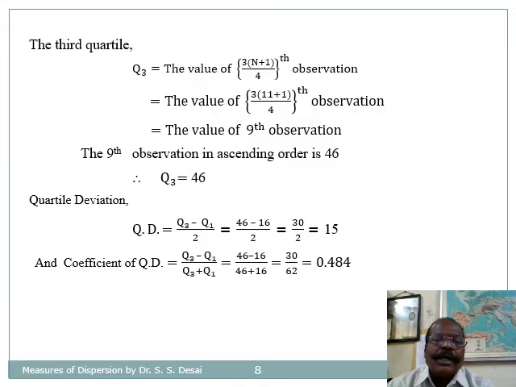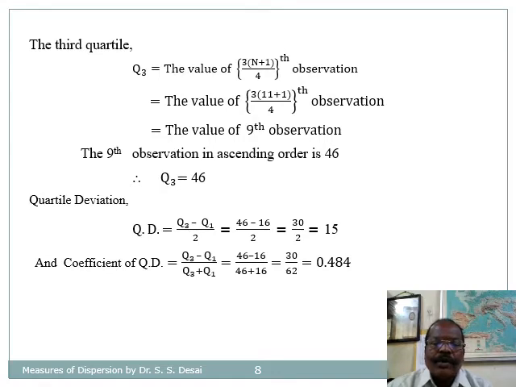Third quartile Q3 is equal to the value of the 3 into (n plus 1) divided by 4th observation. As n is 11, it comes to 3 into 11 plus 1, that is 12 divided by 4, so that will be 3 into 3, that is 9. So Q3 is equal to the value of the ninth observation. The ninth observation in ascending order is 46, and therefore Q3 is equal to 46.